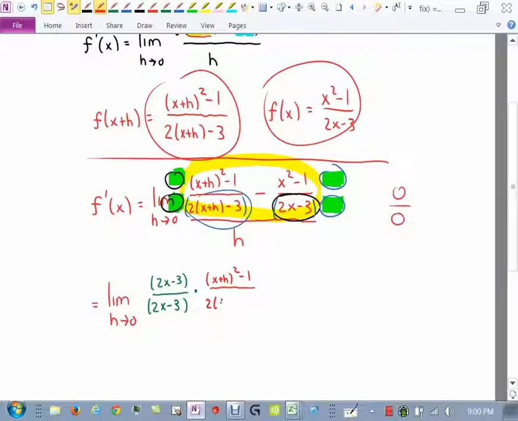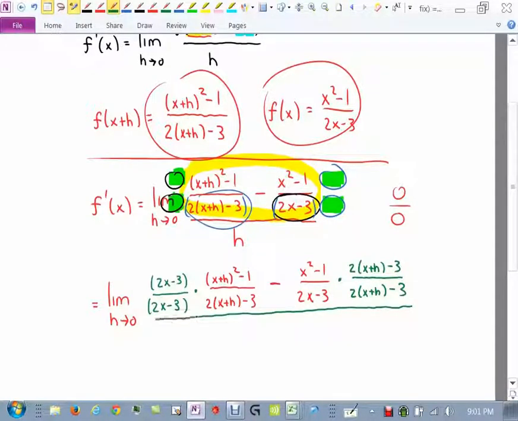And then we had minus, then I had my x squared minus 1 over my 2x minus 3. And now I'm going to come in here and put that other denominator, which was this one. I'm going to put that right here and here. So I'm going to put 2(x plus h) minus 3 over 2(x plus h) minus 3. Now, all of this is divided by h. All right, fun stuff, right?